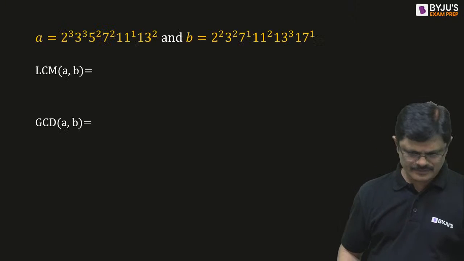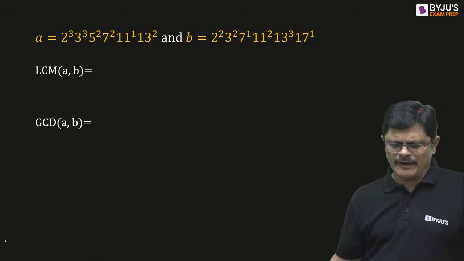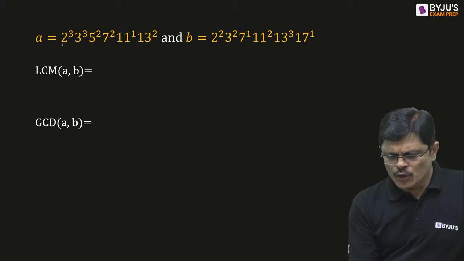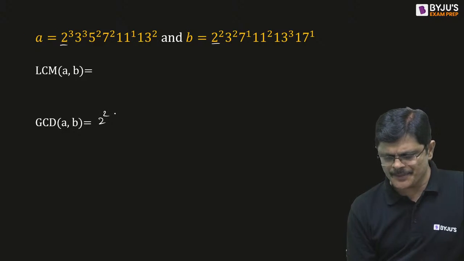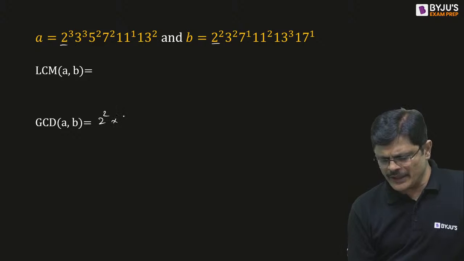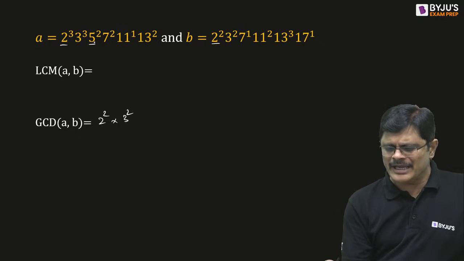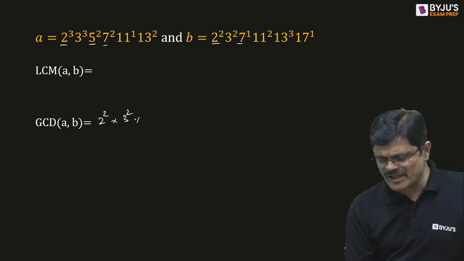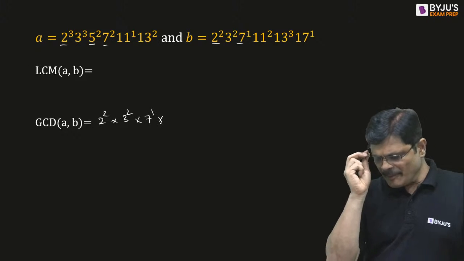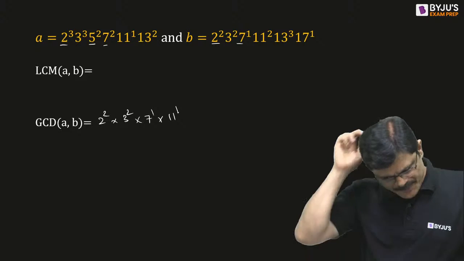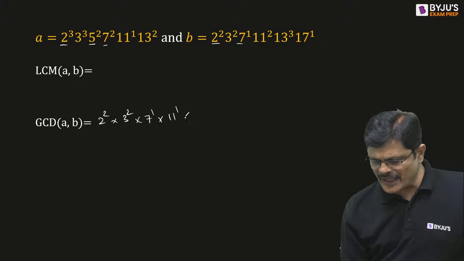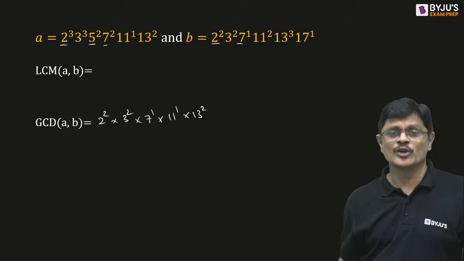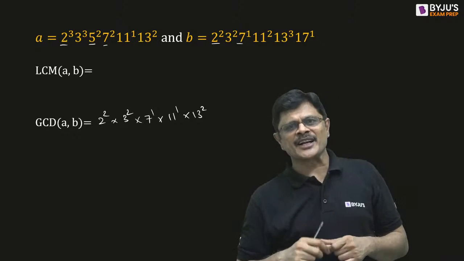So find LCM and GCD. See, for GCD, 2 cube, 2 square, you take 2 square. 3 cube, 3 square, you take 3 square. 5 is not there, so ignore. 7 power 1, 7 power 1, you take it. 11 power 1 and 11 square, you take 11 power 1. 13 square. 17 is not there in both, so ignore it. In the common factors, the smaller power you take.